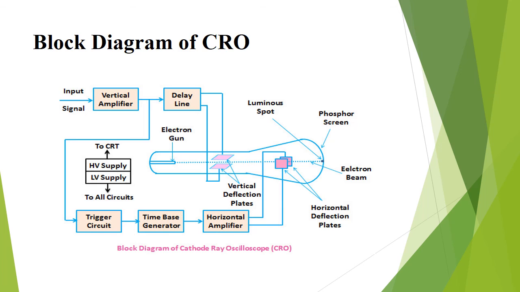After passing the control grid, the electron beam passes through the focusing and accelerating anodes. After leaving the accelerating anode, the beam comes under the effect of the deflecting plates. When the deflecting plate is at zero potential, the beam produces the spot at the center. If voltage is applied to the vertical deflecting plate, the electron beam is deflected upward, and if voltage is applied horizontally, the spot of light will be deflected horizontally.